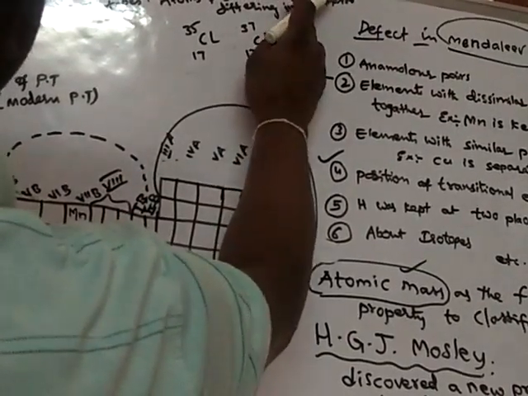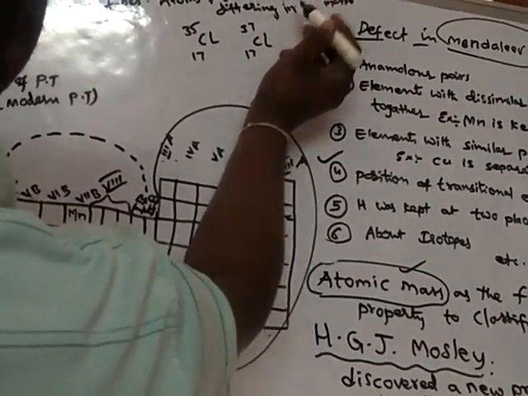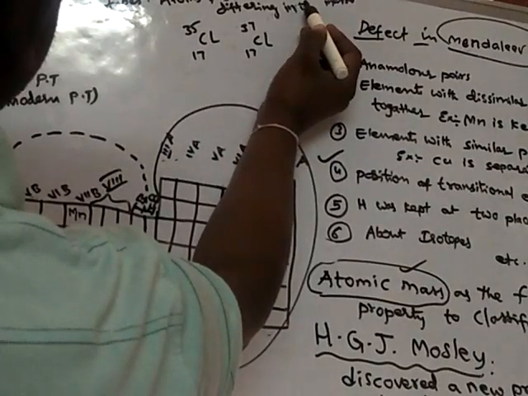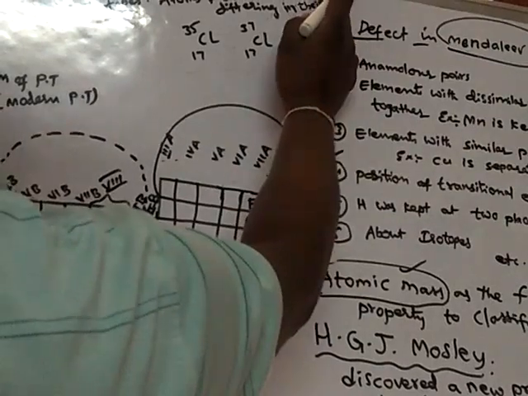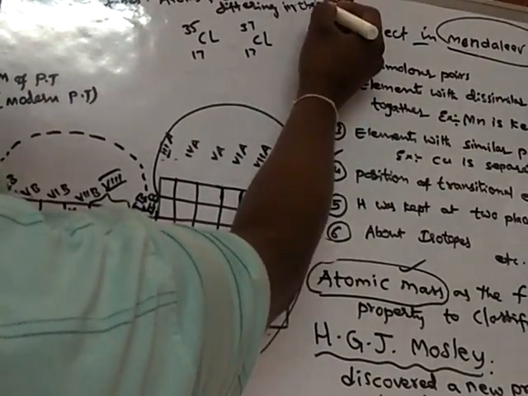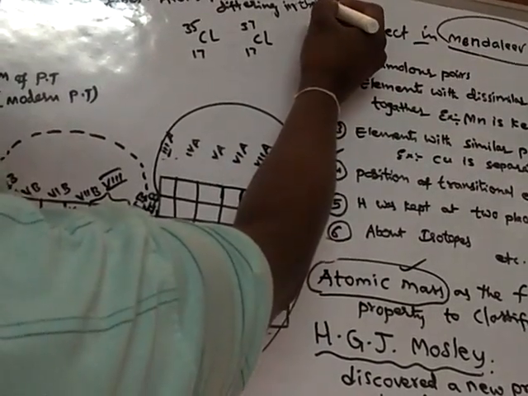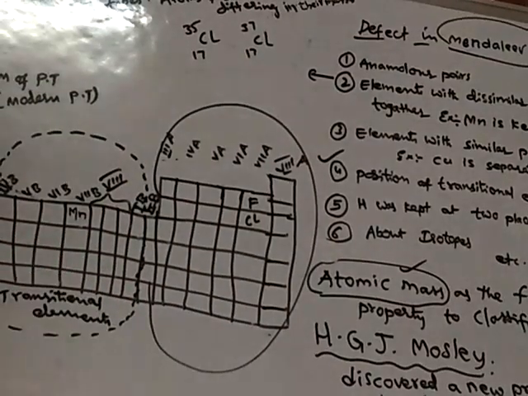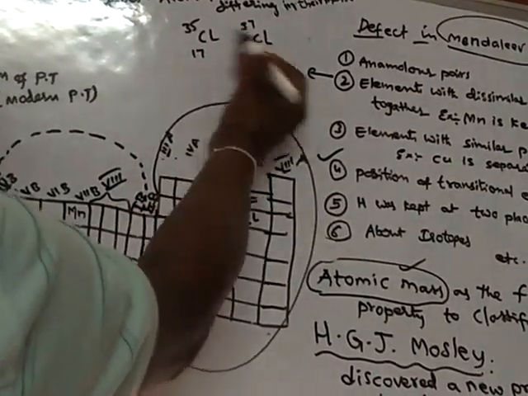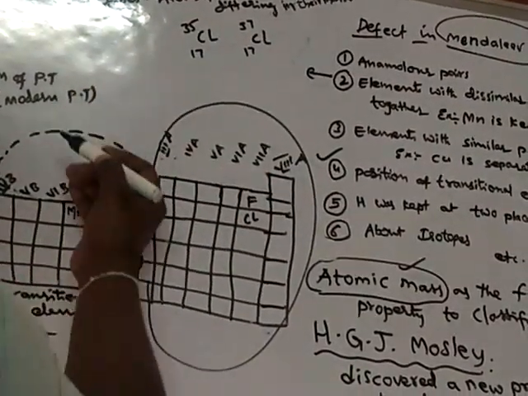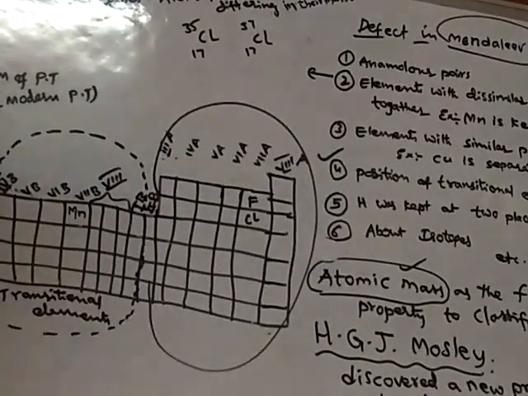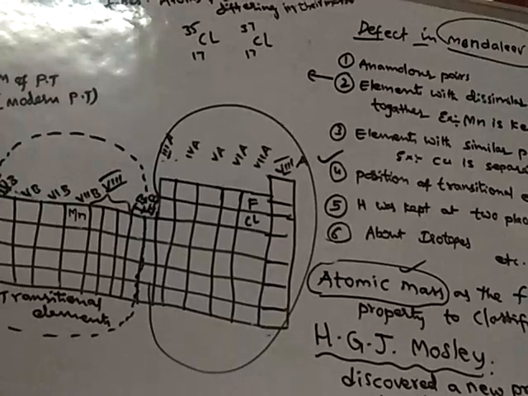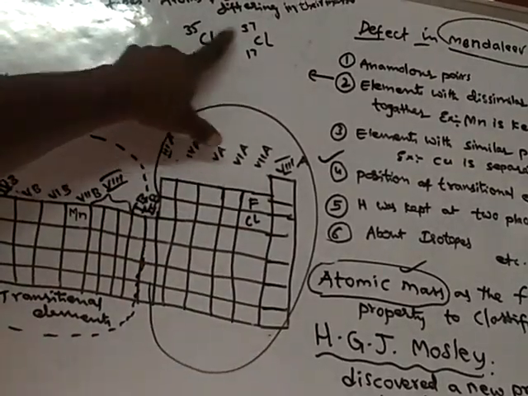So these are atoms of the same element, chlorine. This belongs to element chlorine, and this also belongs to element chlorine, but they differ in their masses.